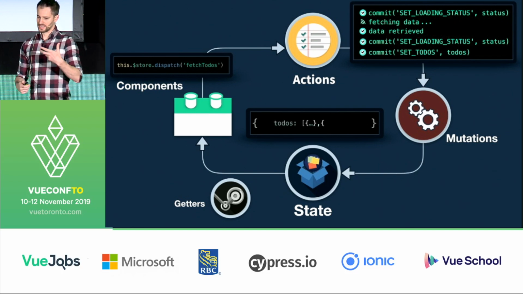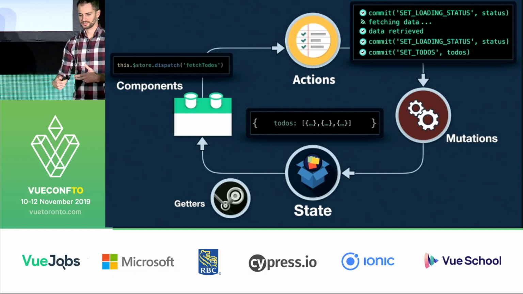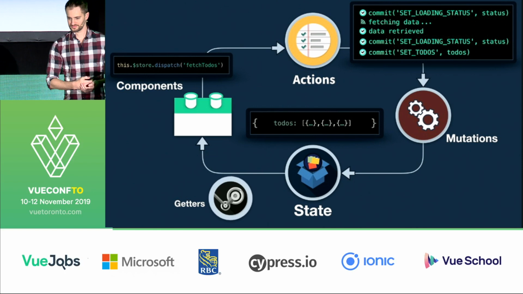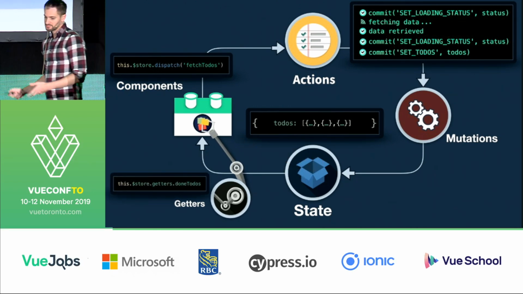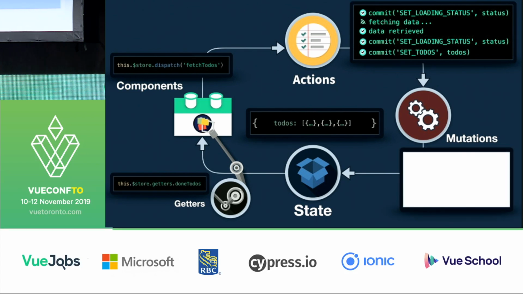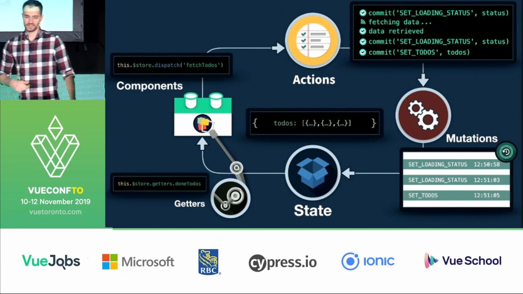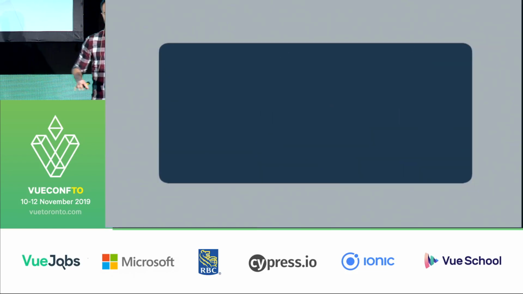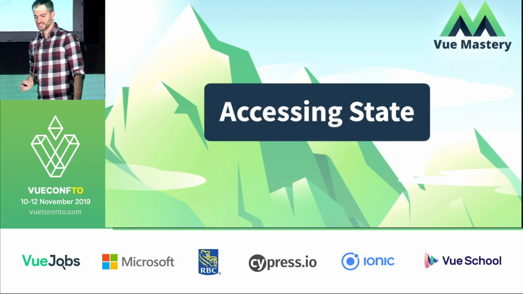And if, again, we wanted to just get the ones that were labeled done, we could use a getter for that. So let's see that in action. We would get just the ones that we needed. And if we're using time-traveling debugging with the Vue DevTools, we can see a time-stamped record of all those mutations and can see the state at that given time. So that's kind of the high level of how Vuex at least currently works in Vue 2.